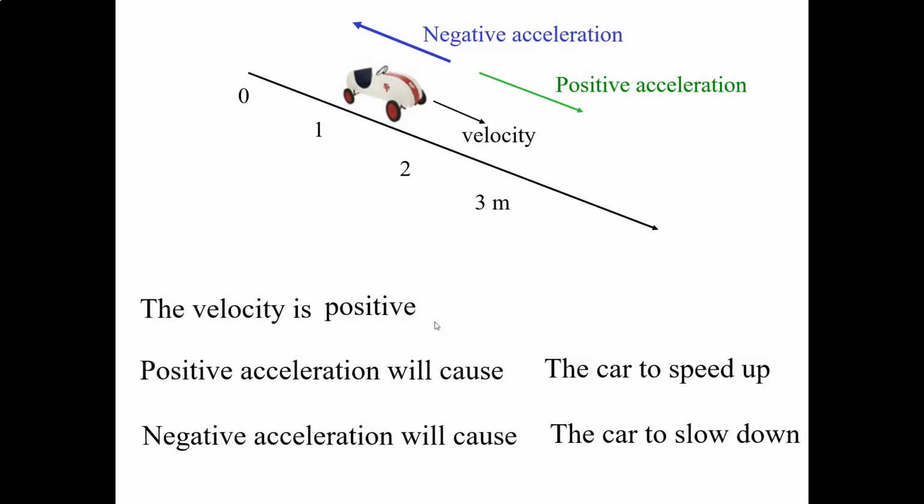What you're going to see is if the signs of the velocity and acceleration are the same, you speed up. If the signs are the same, you'll speed up. And if the signs are opposite, you'll slow down.